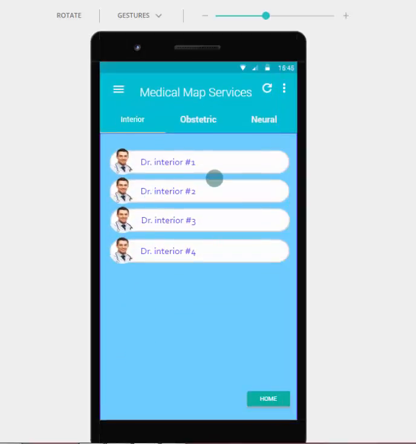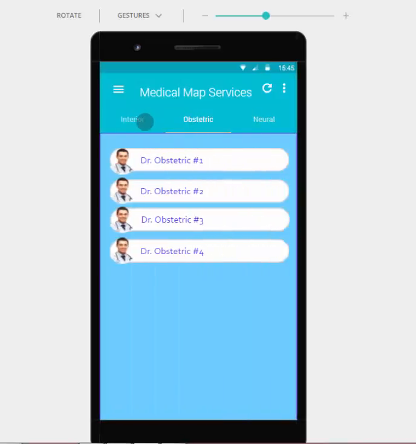When we go back to home, we have doctor's locations, or doctor's map, or medical map place. When we enter here, we have three parts: interior, obstetric, neural, and we can add more than these.